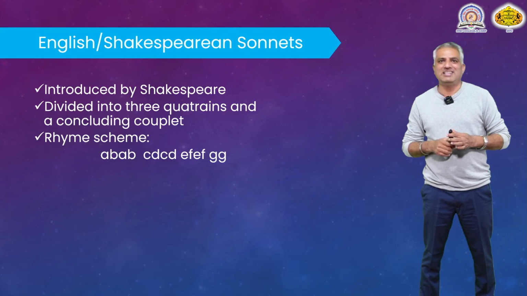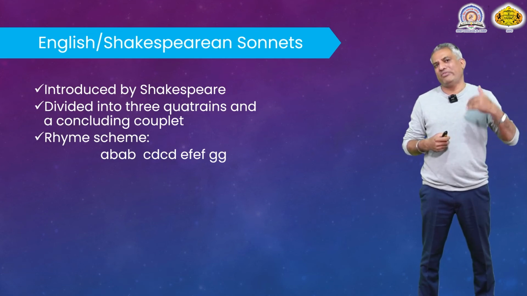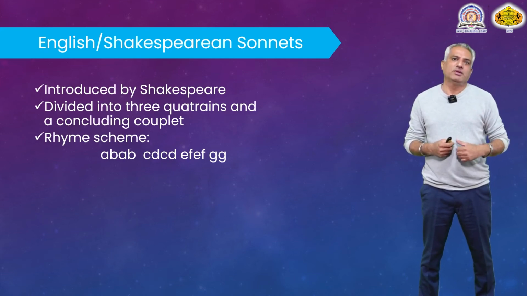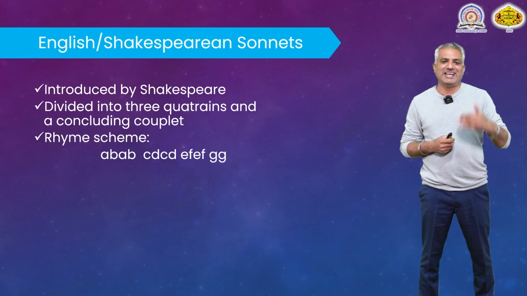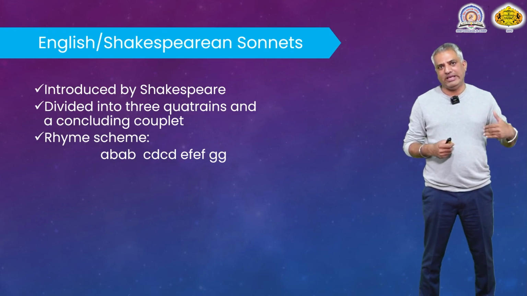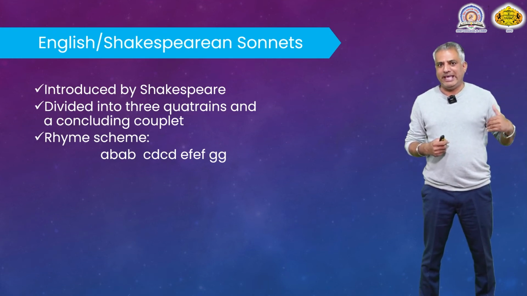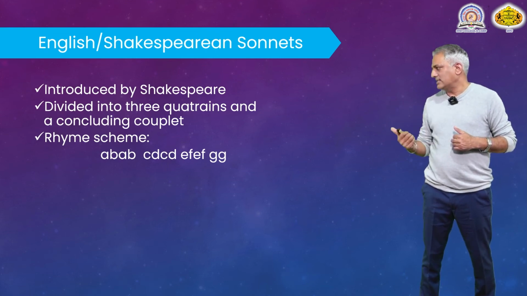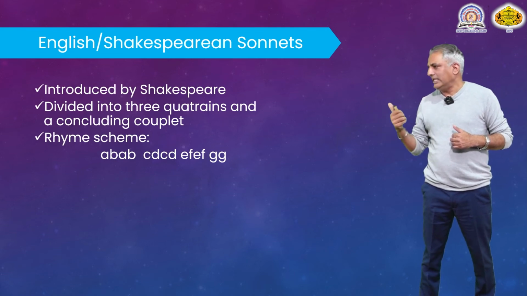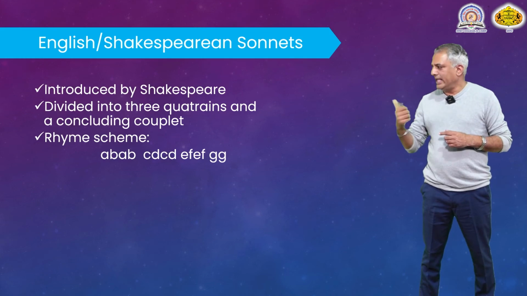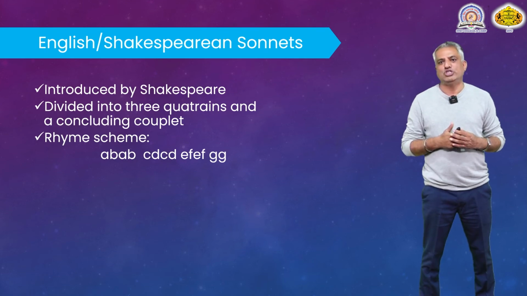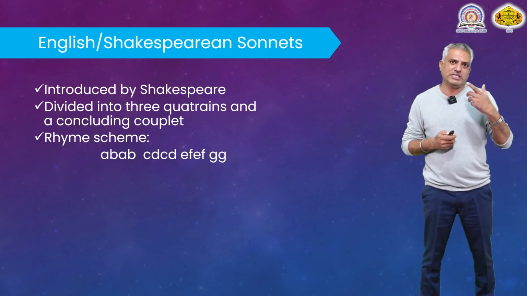And like an Italian sonnet, Shakespearean sonnet also has a fixed rhyme scheme, but it varies from that of the Italian sonnet, and it has a rhyme scheme such as AB AB, CD CD, EF EF. These are the 3 quatrains, each stanza having 4 lines, and the concluding couplet G G. AB AB, CD CD, EF EF, and a concluding couplet G G. This is the fixed rhyme scheme the Shakespearean sonnets have.